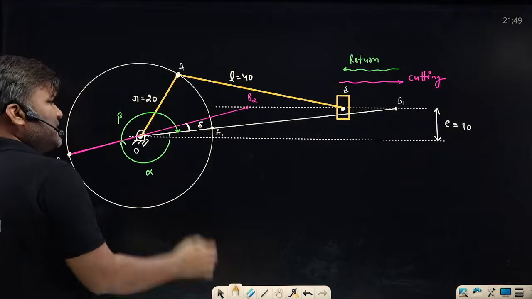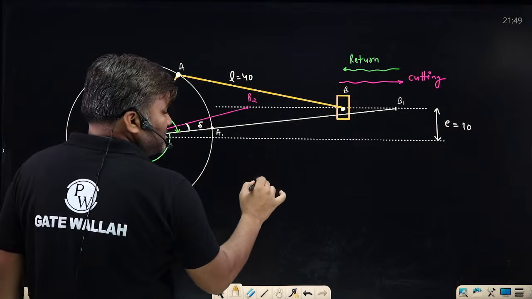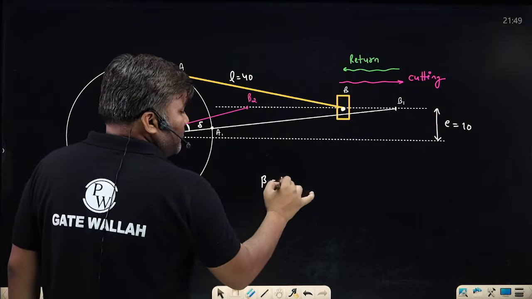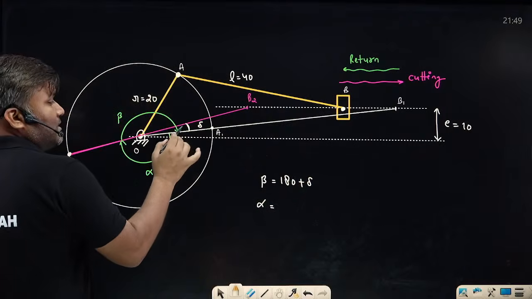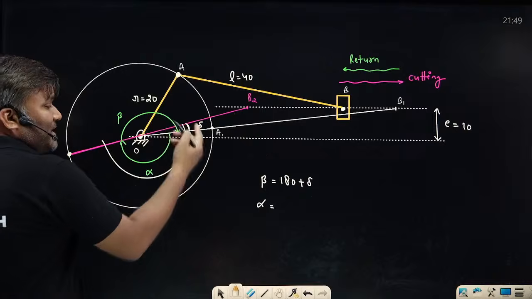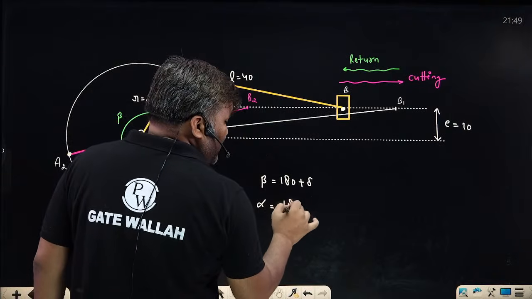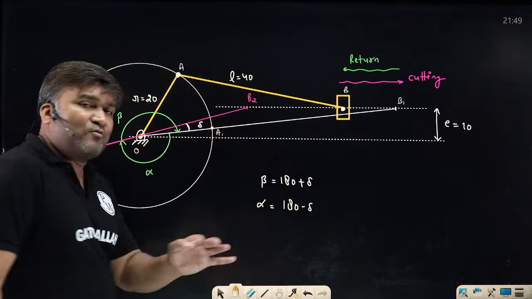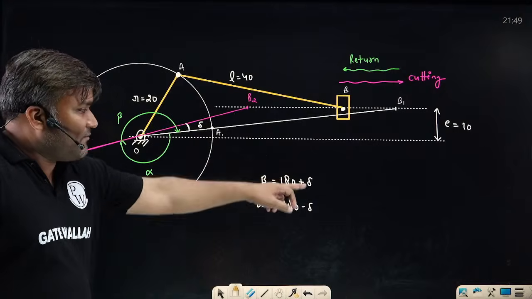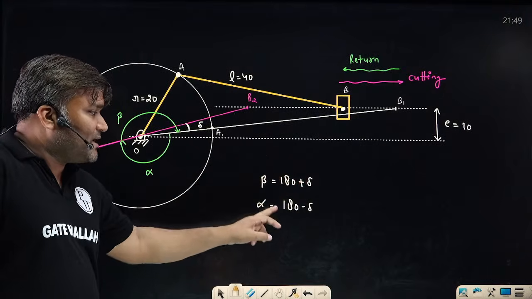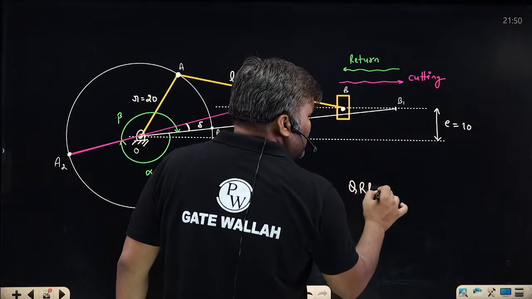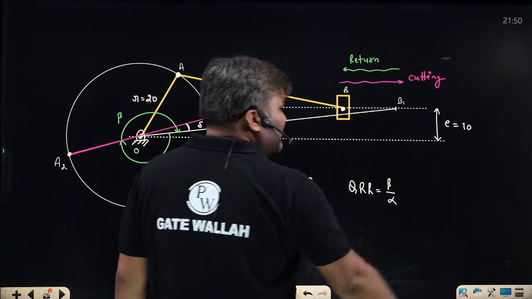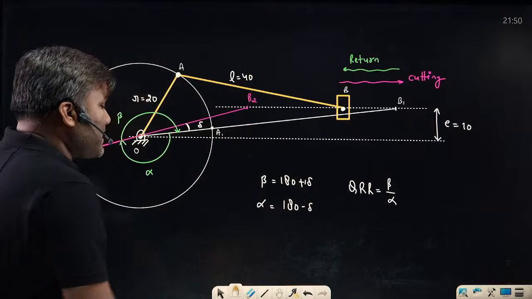So can I simply write beta is nothing but 180 plus delta, and alpha is nothing but 180 minus delta. So somehow we have to find out the value of delta. Once you have delta, 180 plus delta is beta, 180 minus delta is alpha. The quick return ratio they are asking, how much will it be? Beta by alpha. That's it. How can I identify delta?